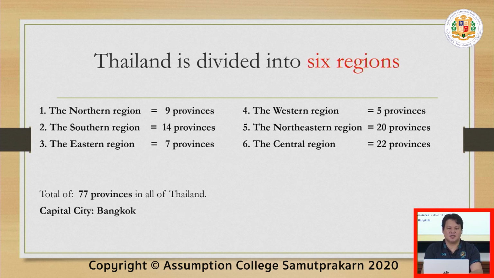The northeastern region, or the Isan region, has 20 provinces. And lastly, the central region has the most provinces. It has 22. All in all, the total provinces of Thailand are 77. The capital city is Bangkok, or locals know it as Krungthep.